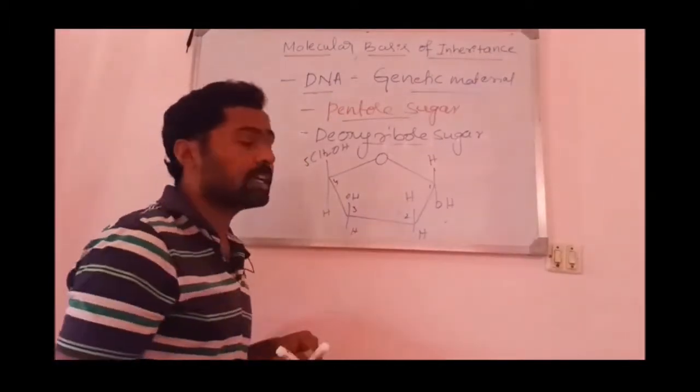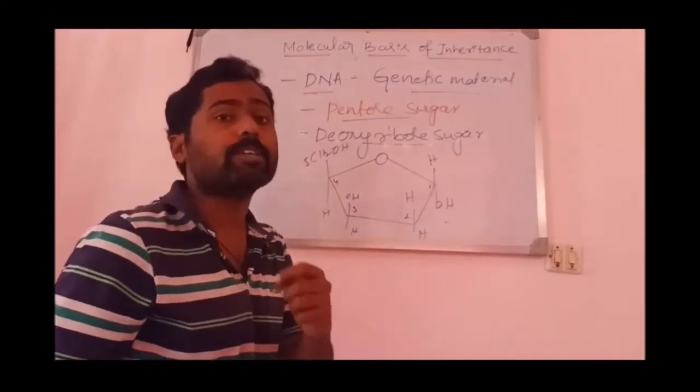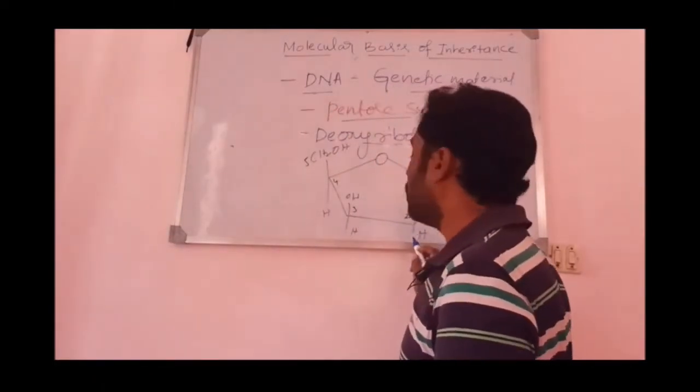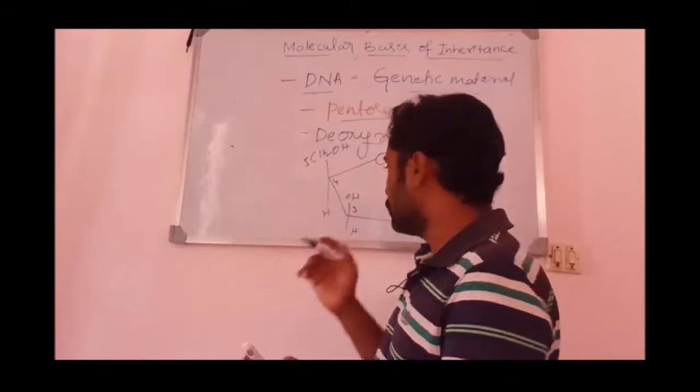That's why this sugar is regarded as deoxy. D means removal. Deoxyribose sugar. So the oxygen found here is eliminated.